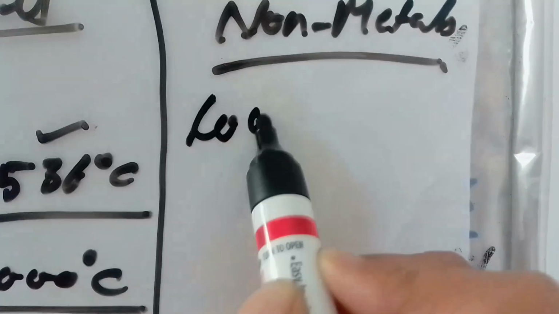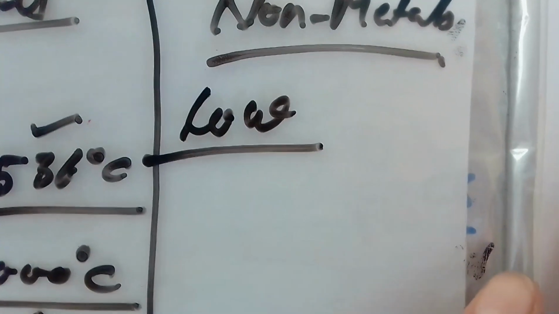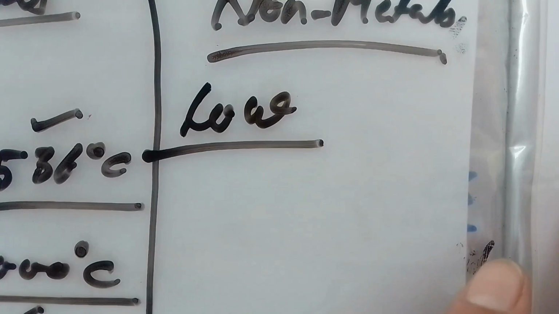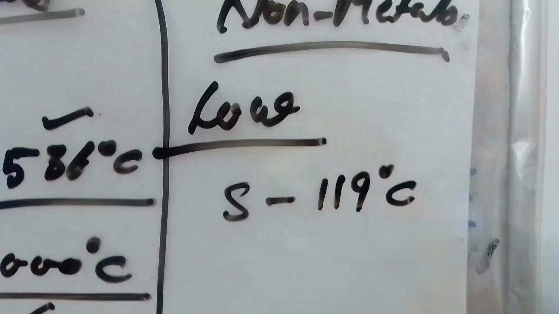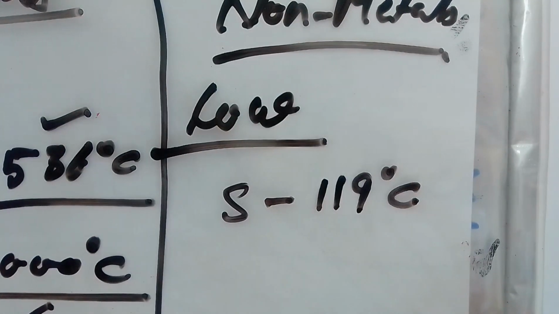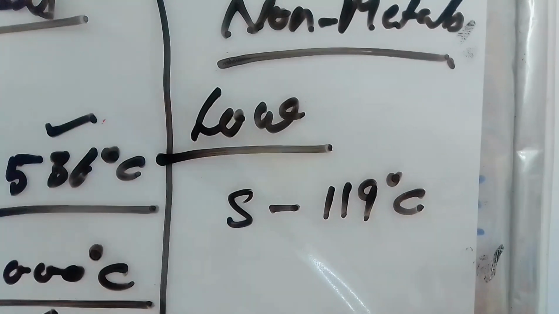And on the other hand, non-metals have low melting and boiling points, right? For example, if I talk about sulfur, its melting point is 119 degrees Celsius, right? Exceptions also, like the melting point of carbon.